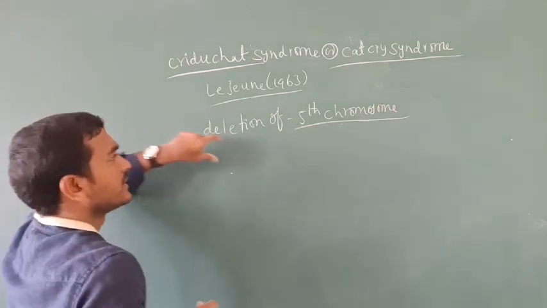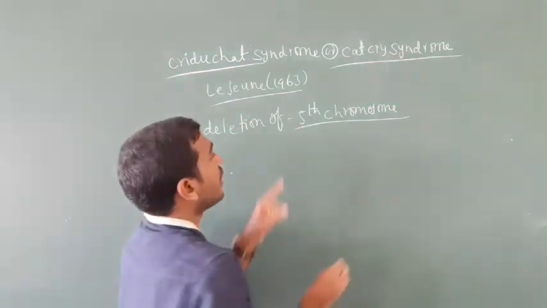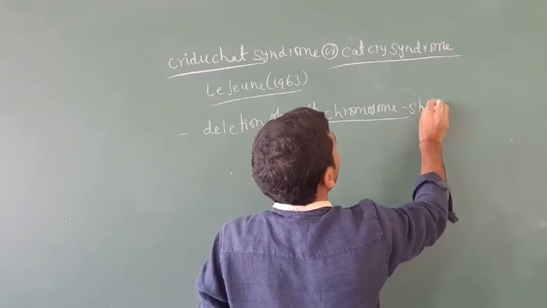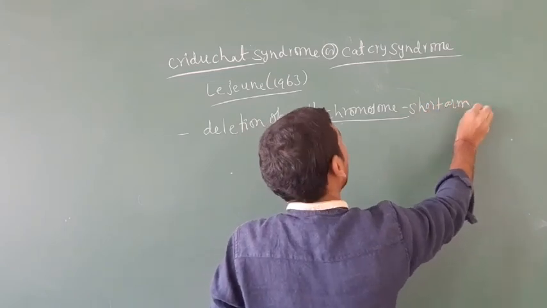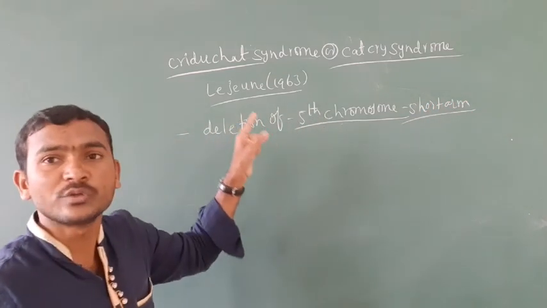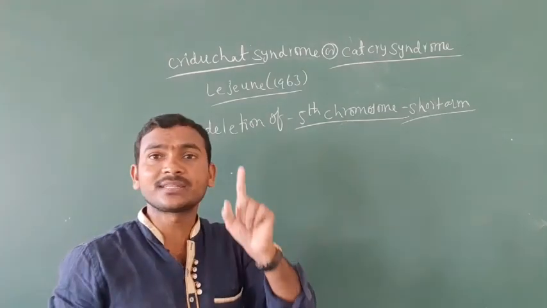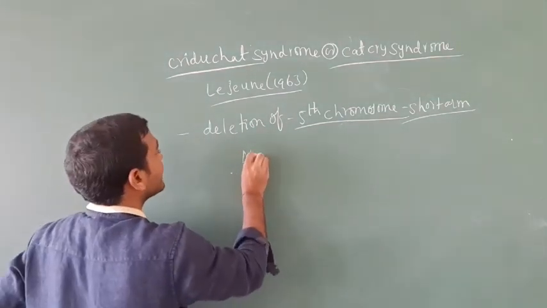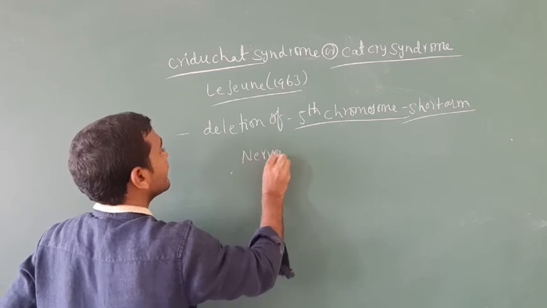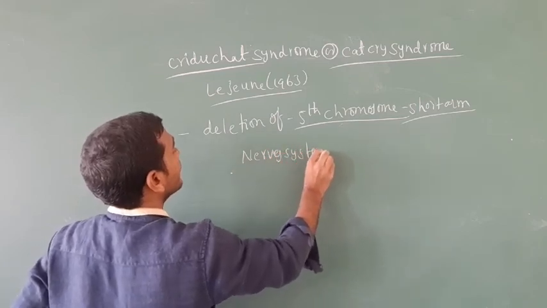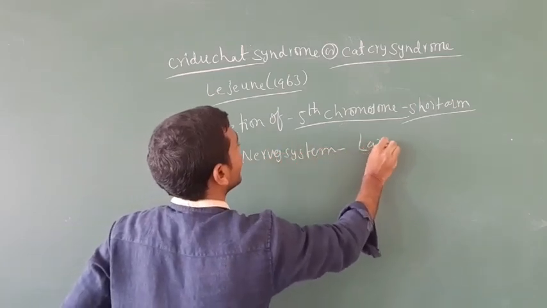It is an autosomal disorder. It is the deletion of the short arm of the fifth chromosome. Due to the deletion, it affects the human nervous system along with the larynx.